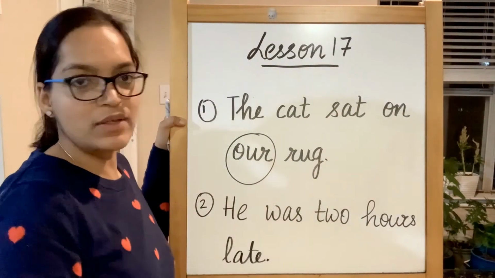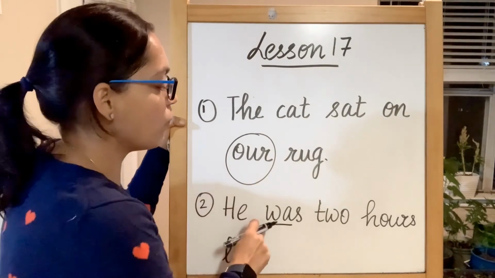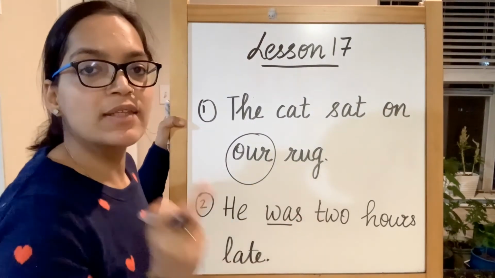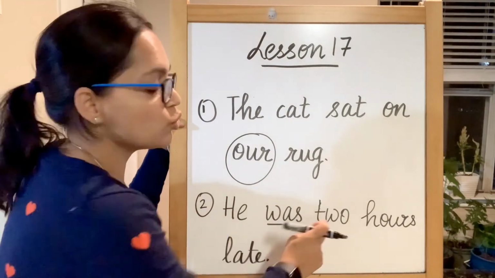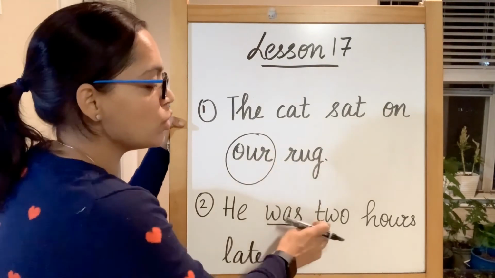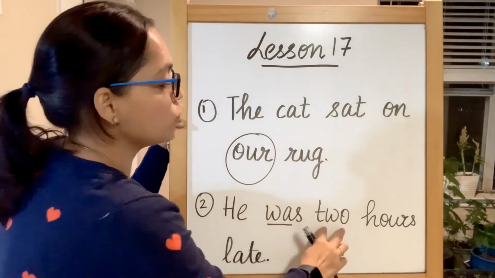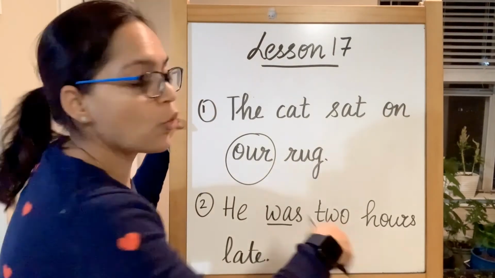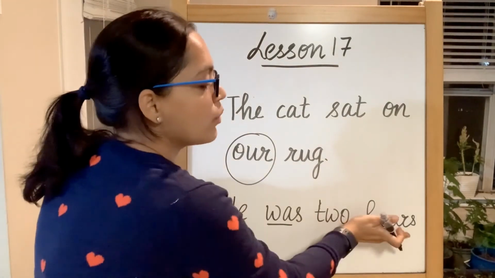He was. W-A makes a sound of wa. Remember that? Was. He was. This is the sight word that we covered in the last lesson. He was two, T-W-O. That means the numeric 2. He was 2 hours. So there's more than one, so we put S in the end. So it is hours.